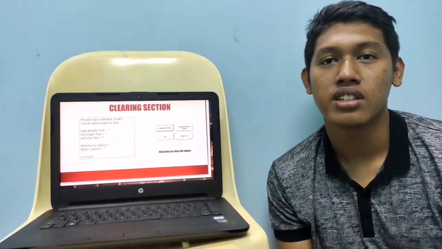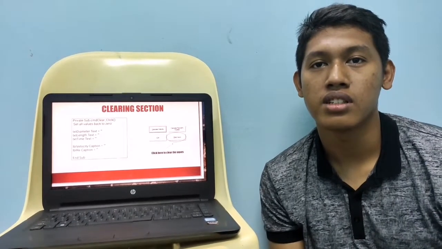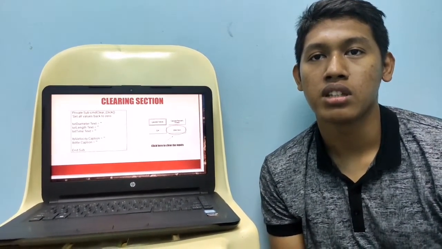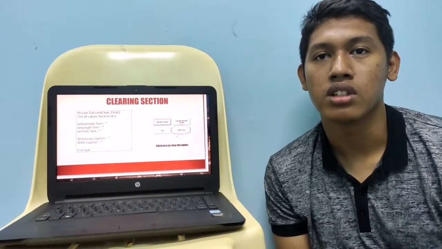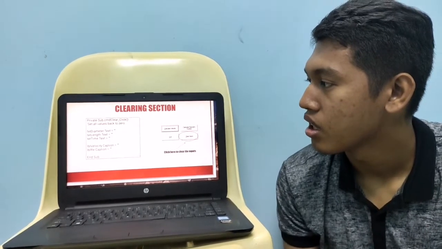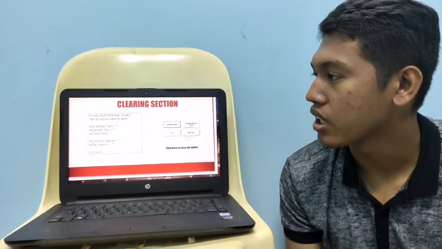Now I would like to explain about the clear command button. When this button is clicked, all of the inputs that have been added will be reset and cleared. For this clearing section, the coding interface is set as cmd clear. When you double click this command button, there will be a coding section for it. For example, Private Sub cmd clear underscore Click.